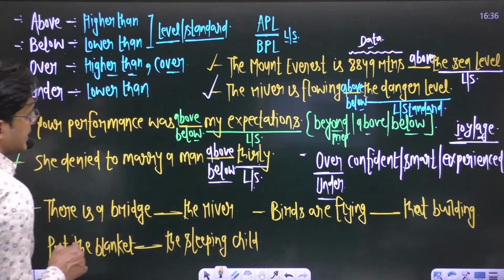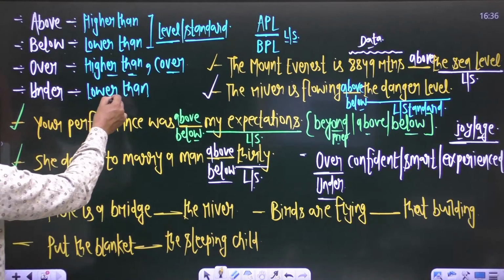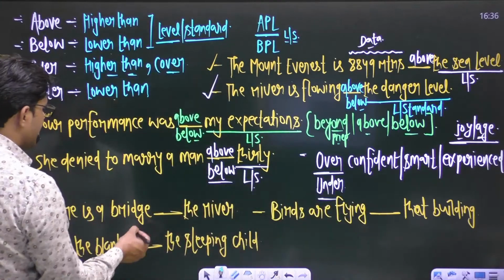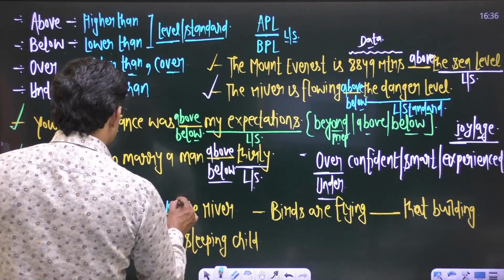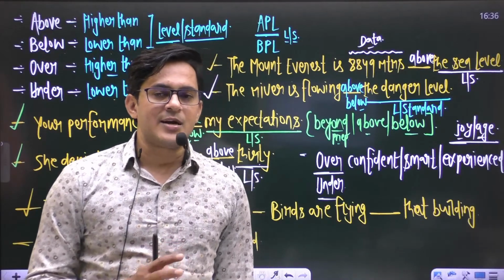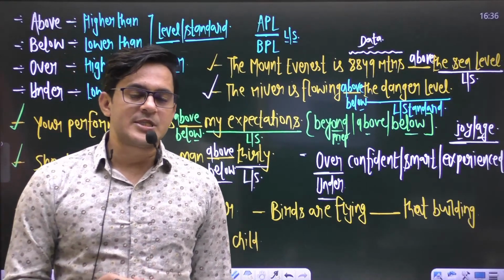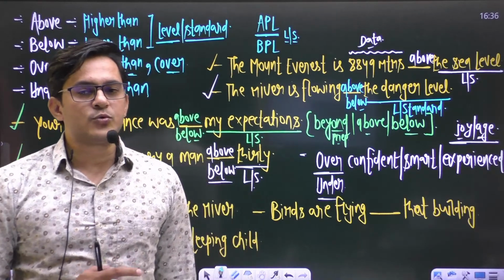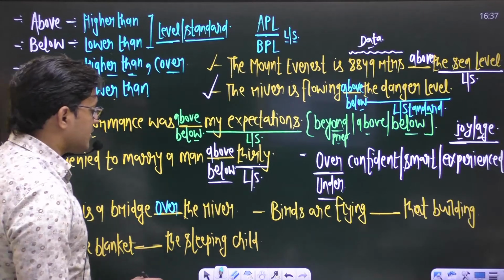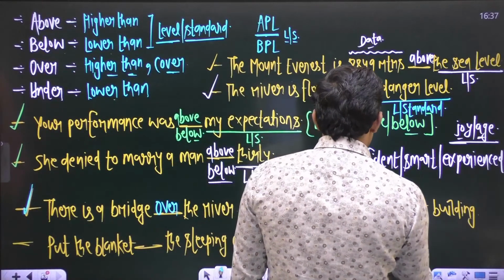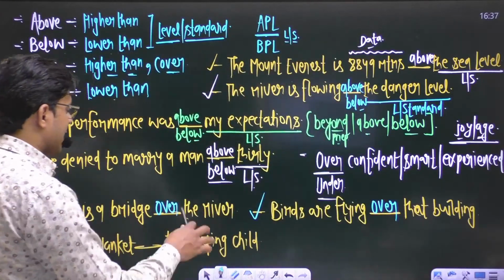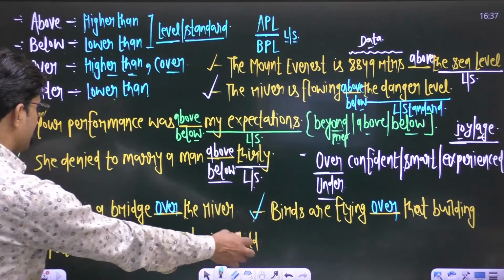Right? These are examples of, you can say, higher than or lower than. In the first sentence it is said, there is a bridge blank the river, over the river. There is nothing like level or standard. So whenever level or standard is absent and you want to show the sense of higher than or lower than, we use the prepositions over and under. Like in the first sentence, there is a bridge over the river. Birds are flying over that building, right? To show the sense of higher than the building. Level or standard is absent in both the sentences.